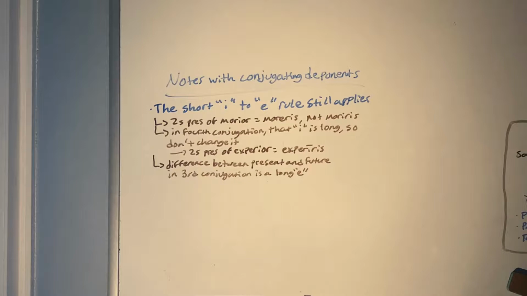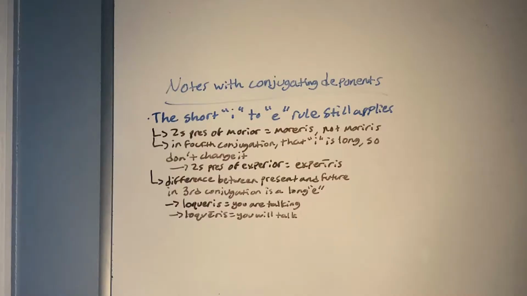However, like we learned, this isn't the case in fourth conjugation, since the fourth conjugation I is long, so it's not changed. So the second person singular form of experior, which is a fourth conjugation deponent verb, would be experiris, and that's easier to say. That means, as we learned, the difference between a present and a future second person singular in the third conjugation is just a long E. So loqueris would just be you are talking, but loquēris would be you will talk. Just holding that E just a little bit longer makes the difference between the two.